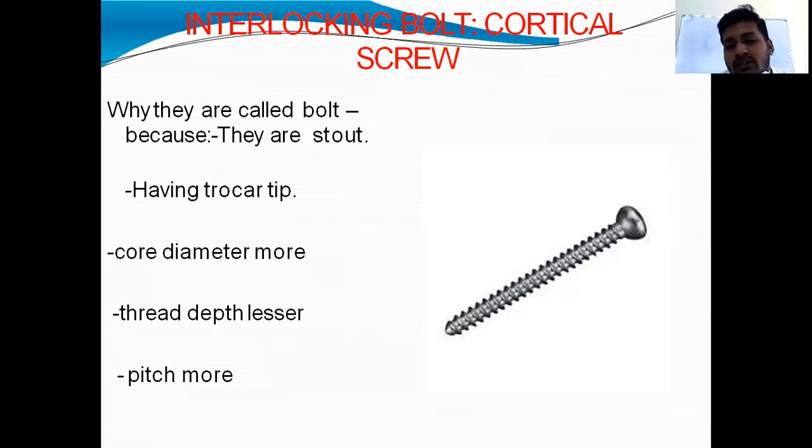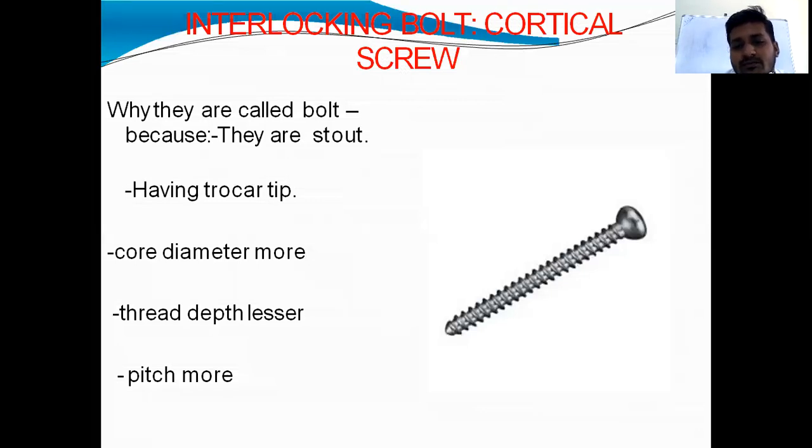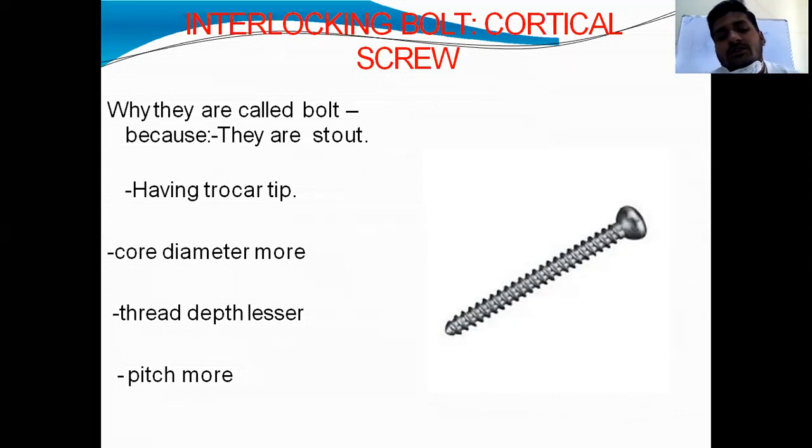This interlocking bolt is a stout one and has a trocar tip, and the core diameter is more. That is the difference. Core diameter is more, thread depth is less, and pitch is more. Now you can differentiate between cancellous screws, cortical screws, and interlocking bolts. Trocar tip you can see in all three.